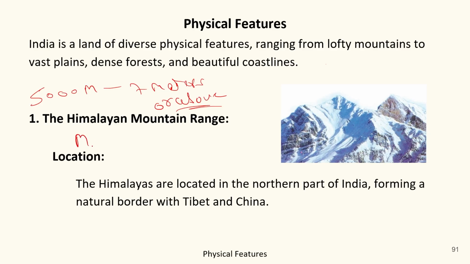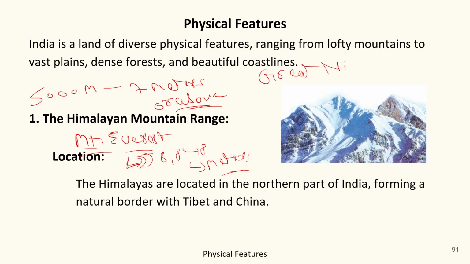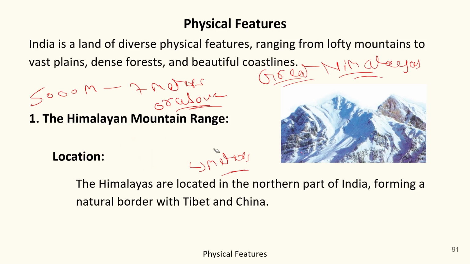And the world's highest peak, Mount Everest, which is of height 8,848 meters, also lies in the Great Himalayas.